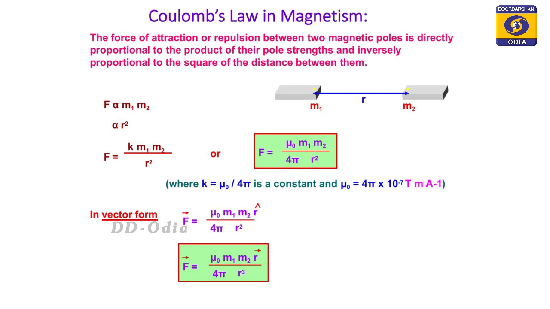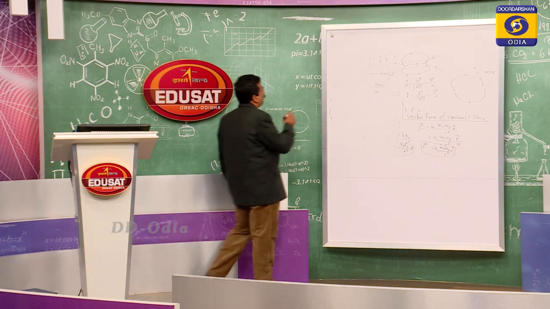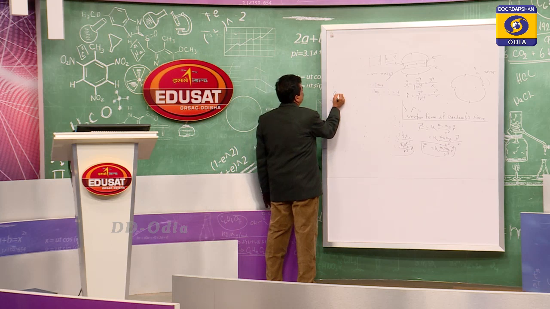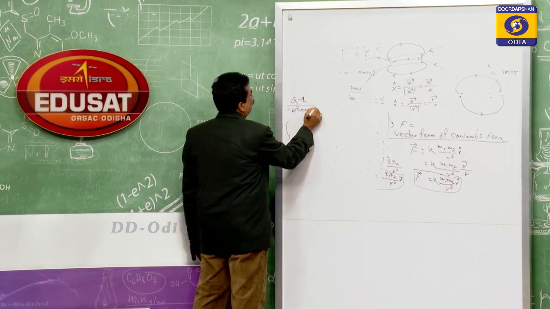So if you take the vectorial form in magnetostatics, let us now go for the numerical analysis. For the numerical analysis, let us take one or two questions. For question number 1, the question is,